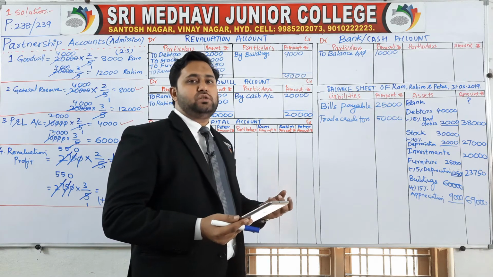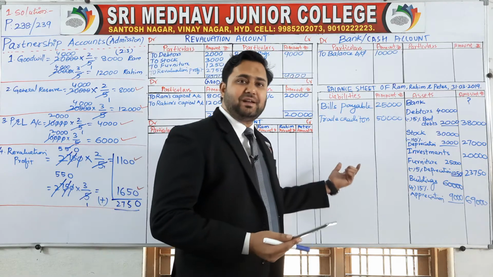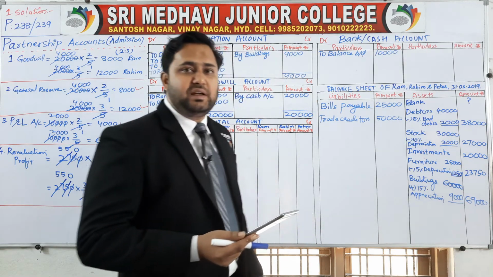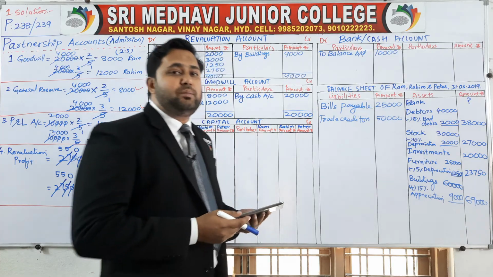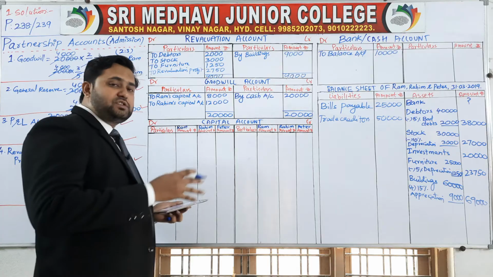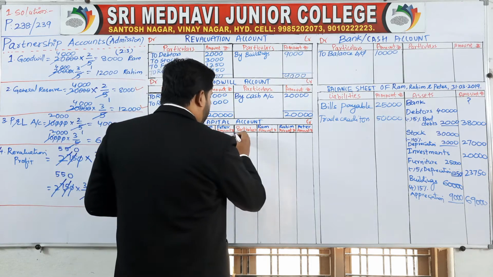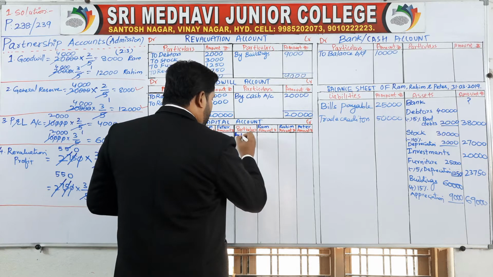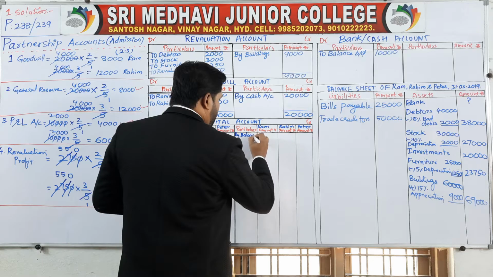Profit and loss account also we have to distribute to the partners, which means that you should not write profit and loss account on liabilities side. Capital accounts of Ram and Rahim. So brought down the balances of Ram and Rahim. Here how you are going to start the capital account means, first of all you have to brought down the balances of the partners by balance brought down.